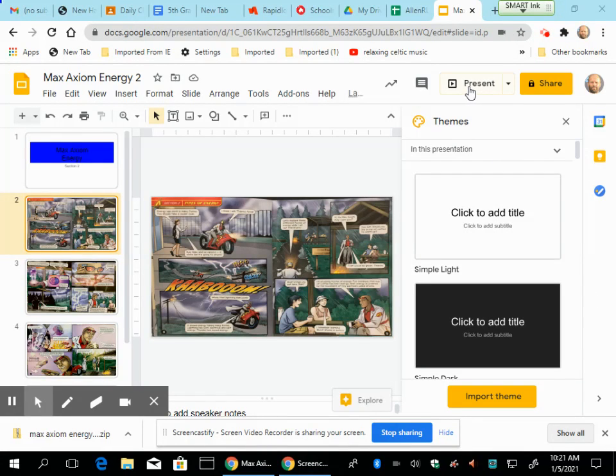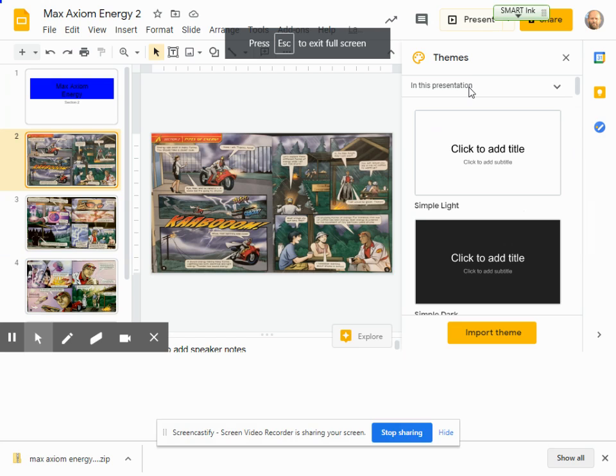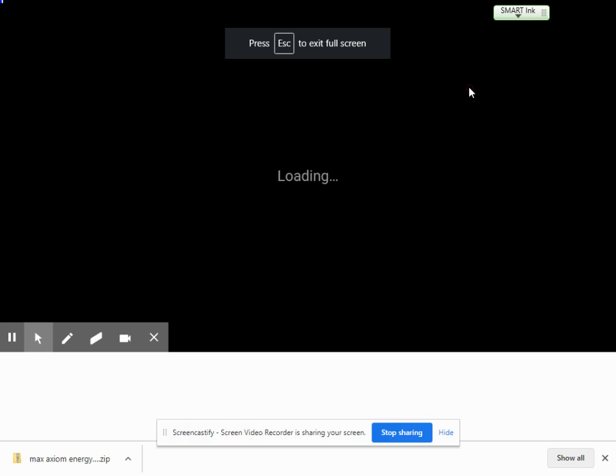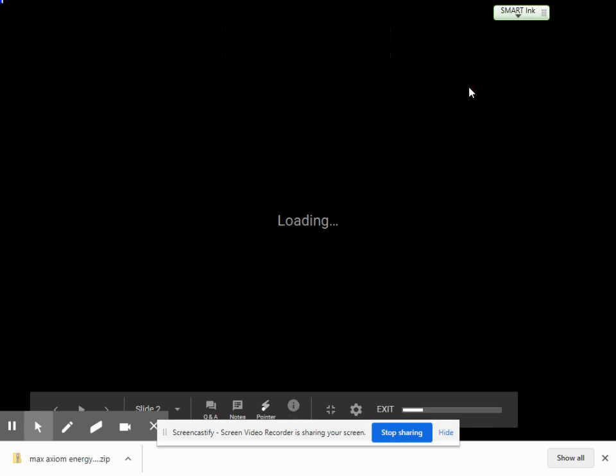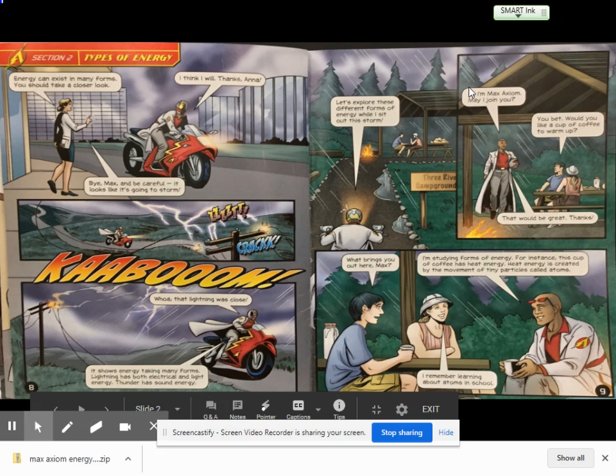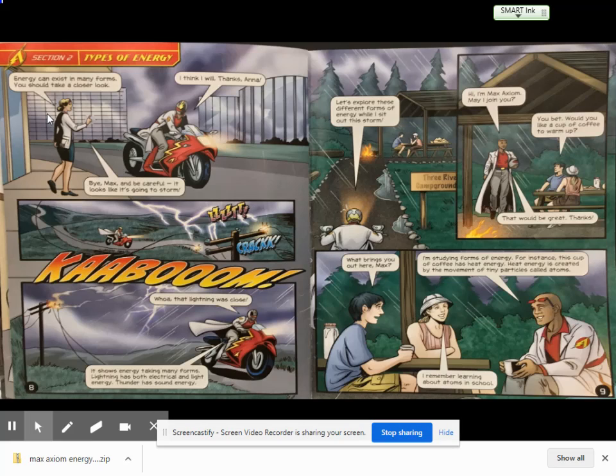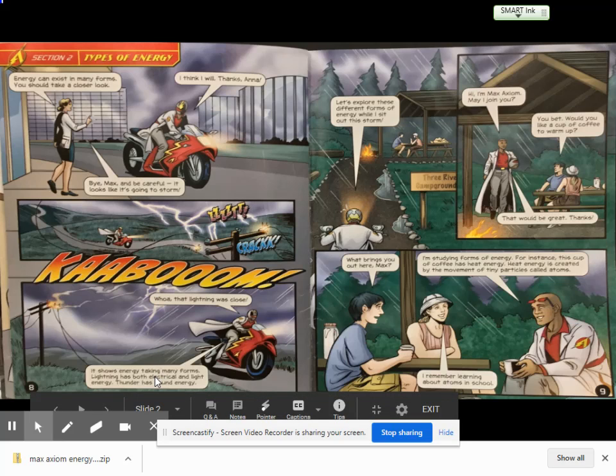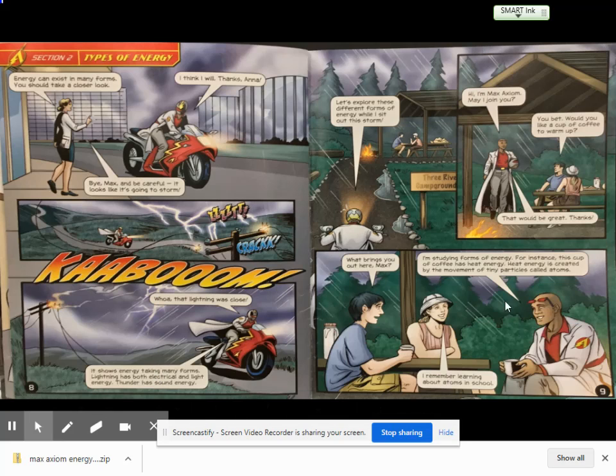So today I'm going to read to you Max Axiom Energy Section 2. I read Section 1 to you the other day, and remember he went by to see this lady right here to talk about energy. Just a reminder, I will be reading from the top of the page to the bottom, and then when I'm done with this, I'm going to the top of the other page and come down.